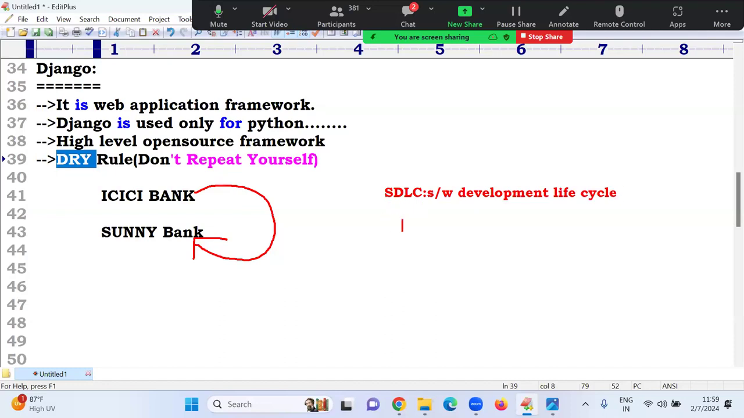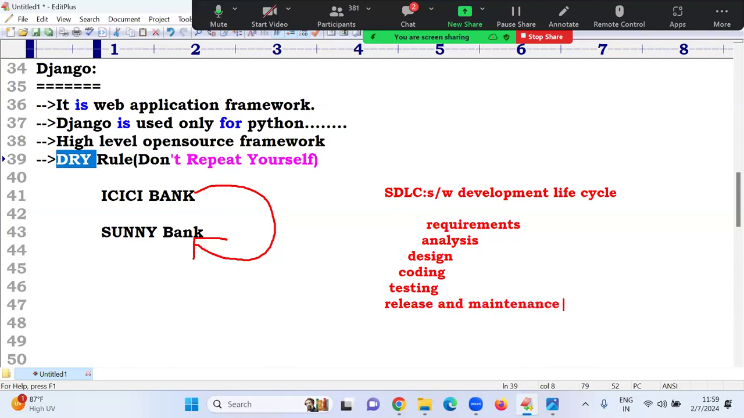What it describes is there are some levels like requirements, analysis, design, coding. After that, testing, finally release and maintenance. So the SDLC phases are requirements, analysis, design, coding, testing. As a developer, our role comes into the coding part.